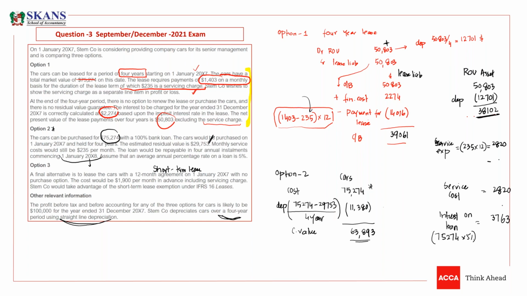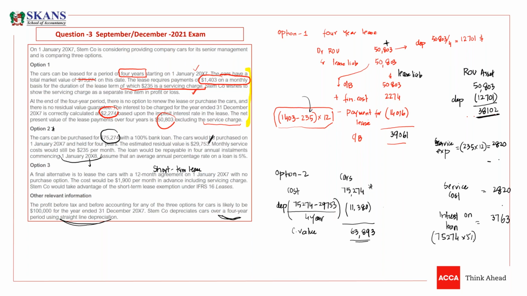The cost would be 1,900 per month in advance, including service charges. So it also includes service charges. The company would take advantage of the short-term lease exemption under IFRS 16. We know that there is an exemption available, and they want to apply that exemption. Why is this written in the question? Because the company has choices. If they want to apply the exemption, they can, and if they don't want to, it's totally up to them.